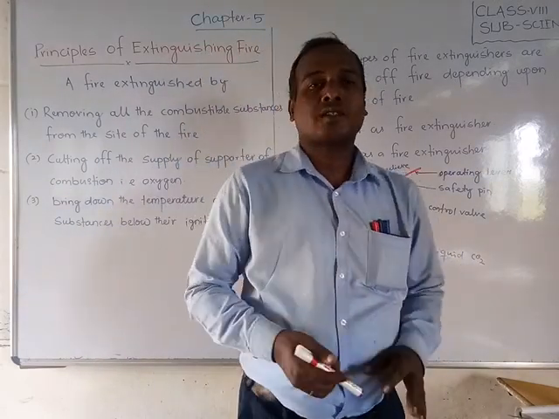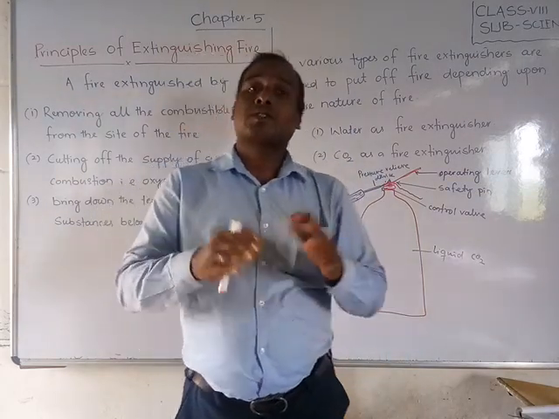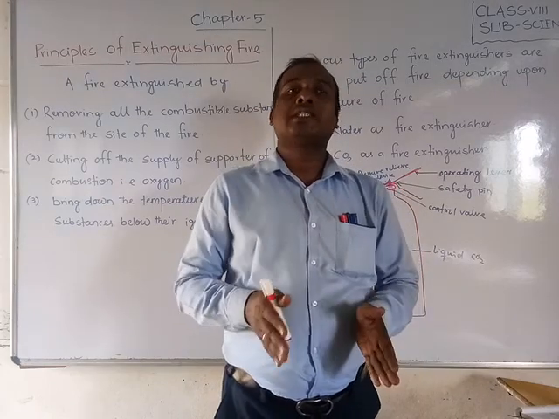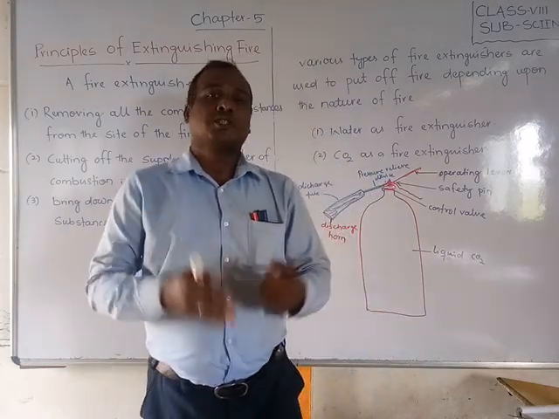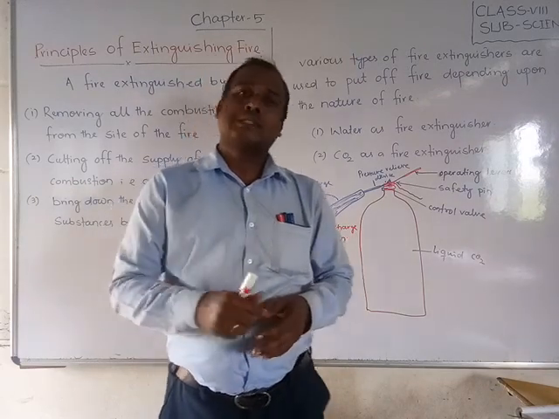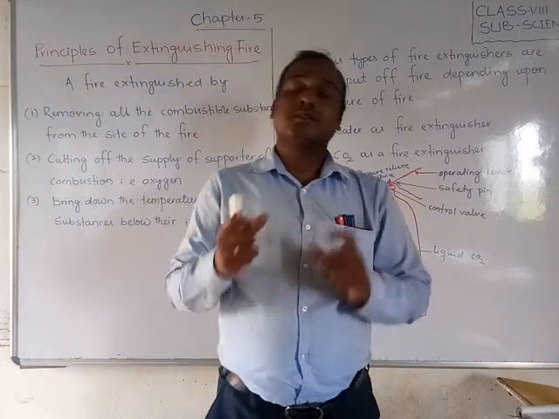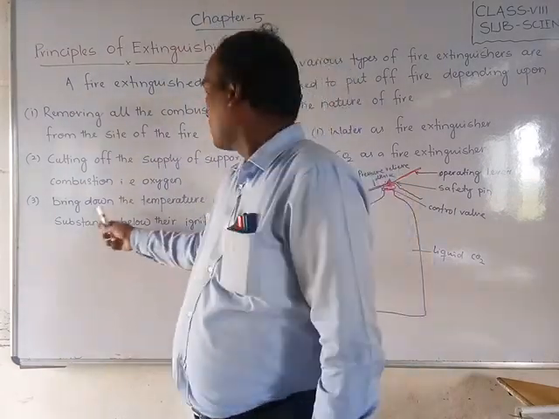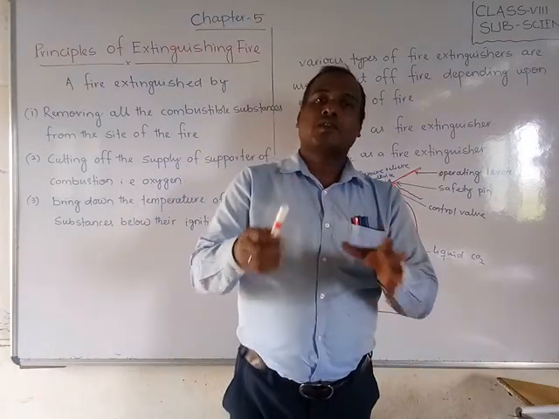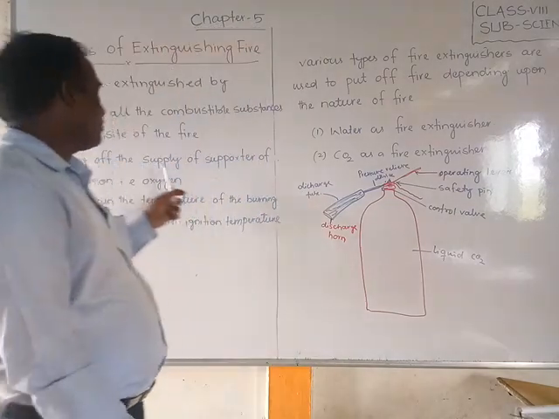First, remove the combustible substances from the site of the fire. Second, disconnect the oxygen where the fire is; you should stop the supply of oxygen. Third, control the ignition temperature; you should bring down, reduce the temperature of the substances that are burning. Okay, so let us see how we can control this.